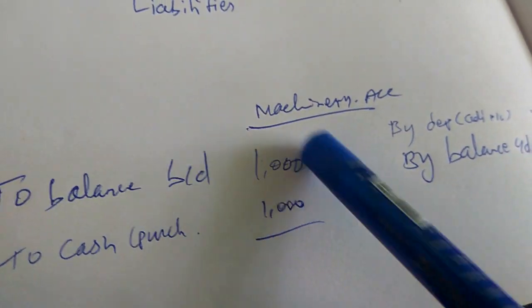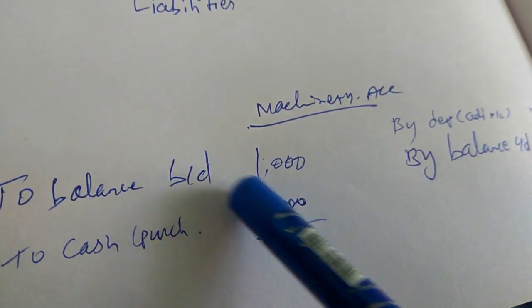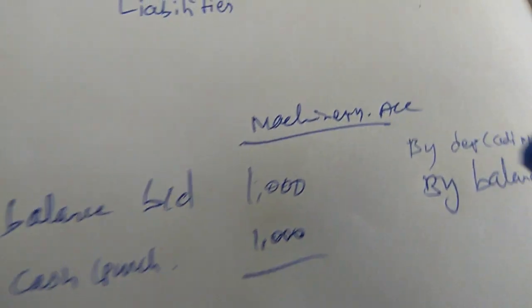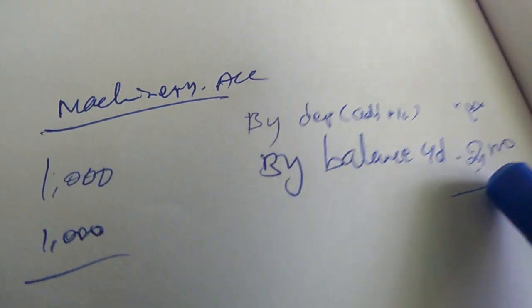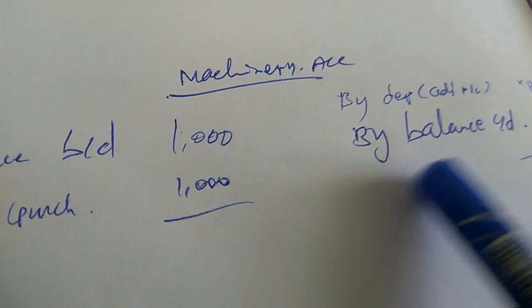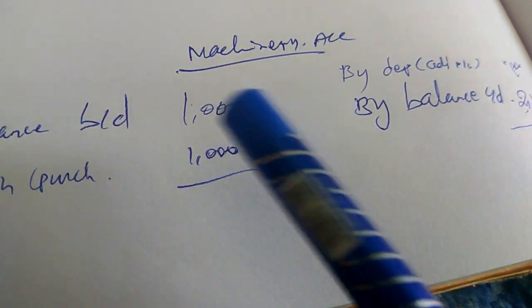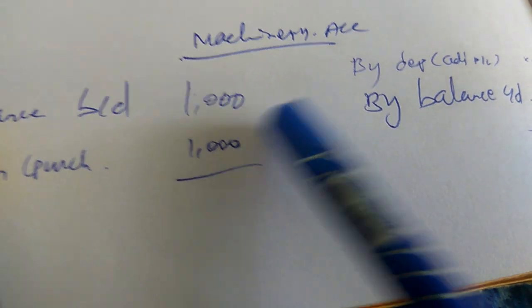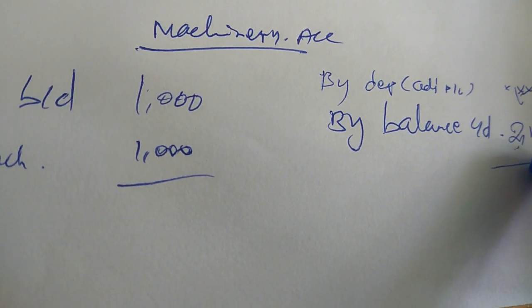I have given you the example. For example, if it's 1,000 rupees machinery account, the opening balance is 1,000. The closing balance, it's also an example amount, is 2,000. That means we don't have any transaction. So these two pieces of information have been given. In the opening we are having 1,000 rupees and in the closing we are having 2,000. That means the amount has been increased.